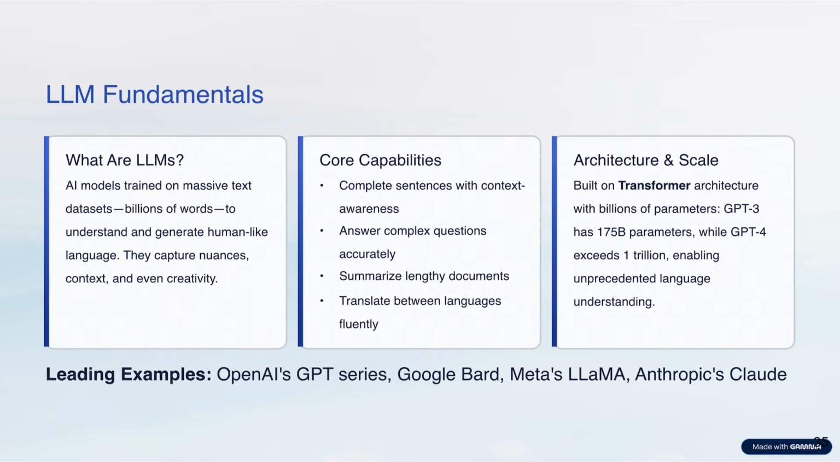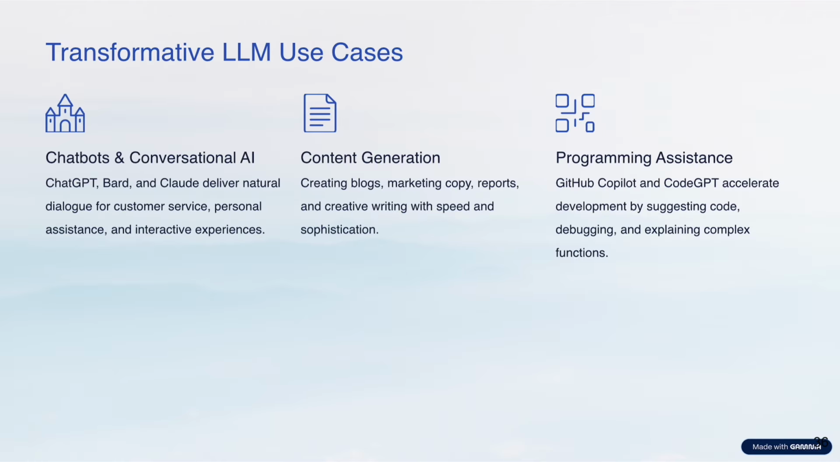For example, GPT-3 has 175 billion parameters, while GPT-4 surpasses 1 trillion. This is the difference in size. That's how GPT-3 and GPT-4 differ. This scale allows them to grasp context, intent, and nuance like never before. So the size of the parameters decides how accurate and how well the model is going to perform. Well-known LLMs include OpenAI's GPT series, Google's Bard, Meta's Llama, and Anthropic's Claude model. These are very popular and we are using them.